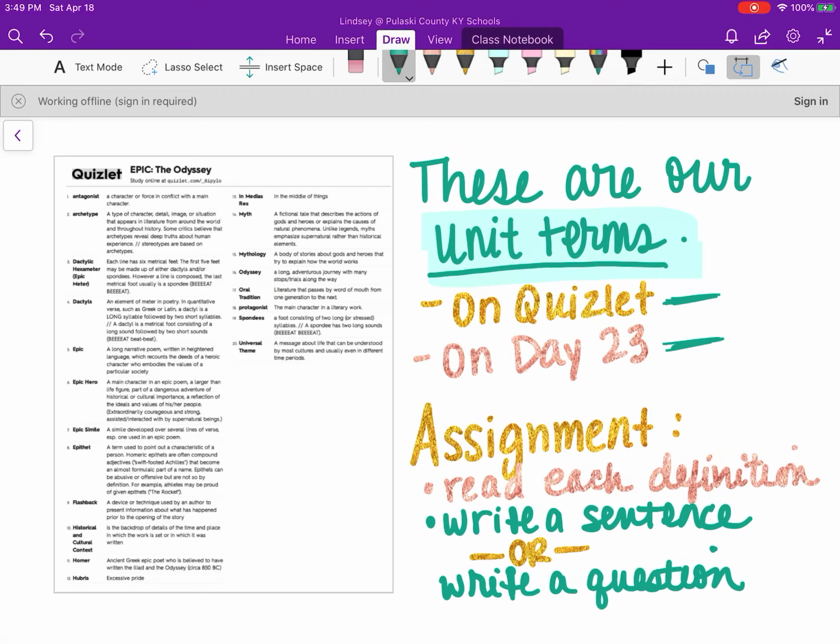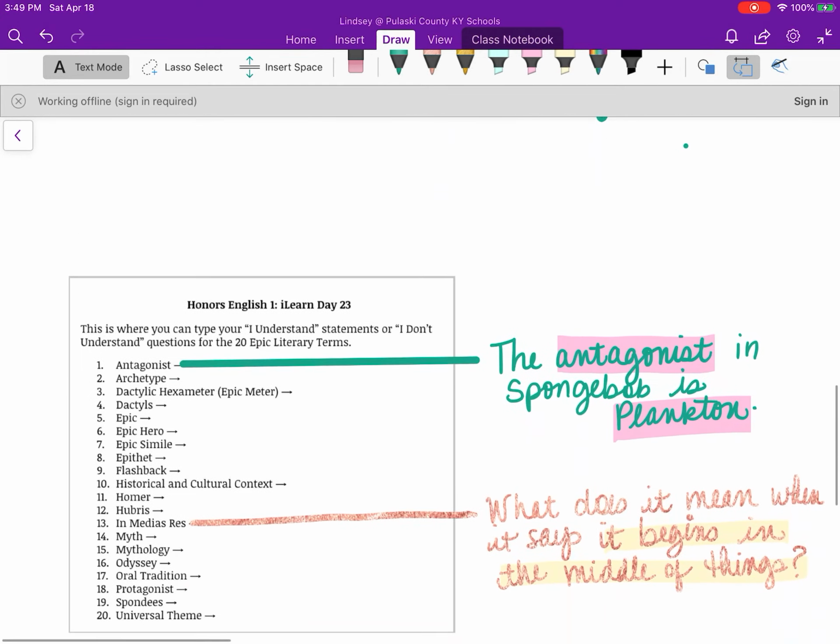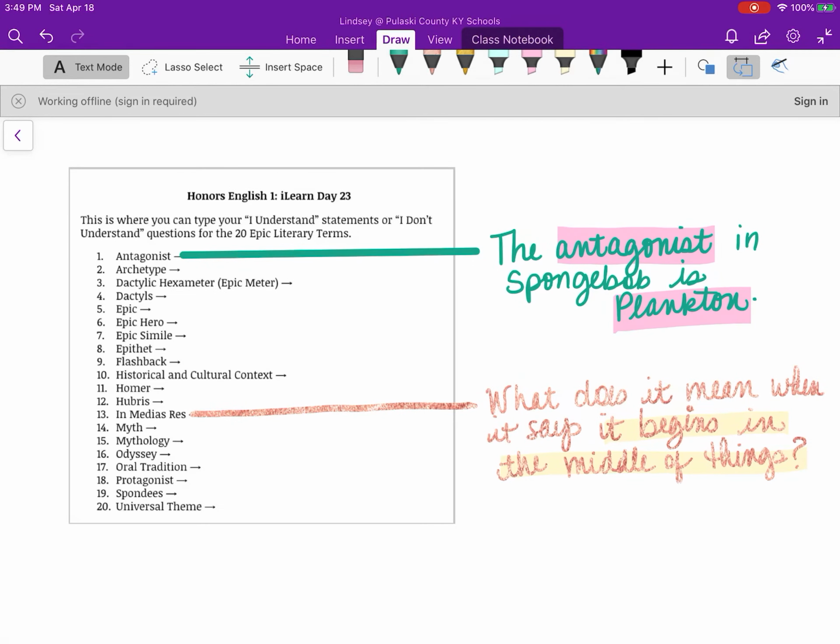The assignment for these is that you will read each definition. Then you're either going to write a sentence, and that sentence should use the word to show me that you understand it, or you're going to write a question explaining to me what you don't understand in the definition of that word, and we're going to look at some examples of that. So you have some words here. The antagonist. I know what an antagonist is. We've talked about this in fiction. So the antagonist in SpongeBob SquarePants is Plankton, and this shows me that this person understands that the antagonist is the bad guy. They've got it.